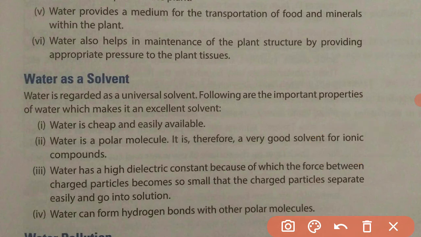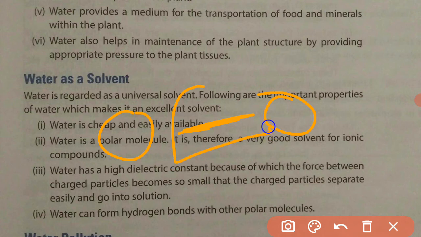Now, water has a high dielectric constant, because of which the force between charged particles becomes so small that the charged particles separate easily and go into solution. Because of this, the charged particles can separate the molecules of water, and then the other molecules can easily dissolve in it.